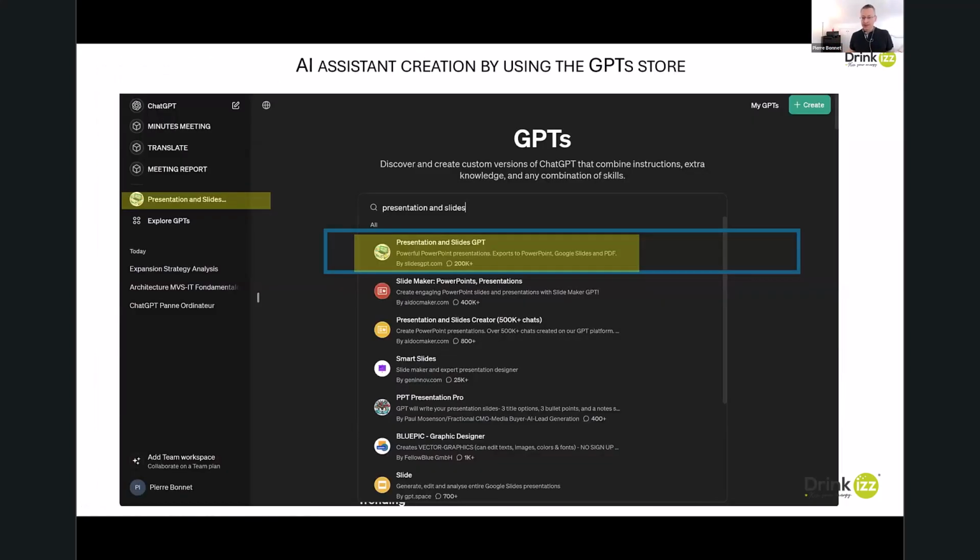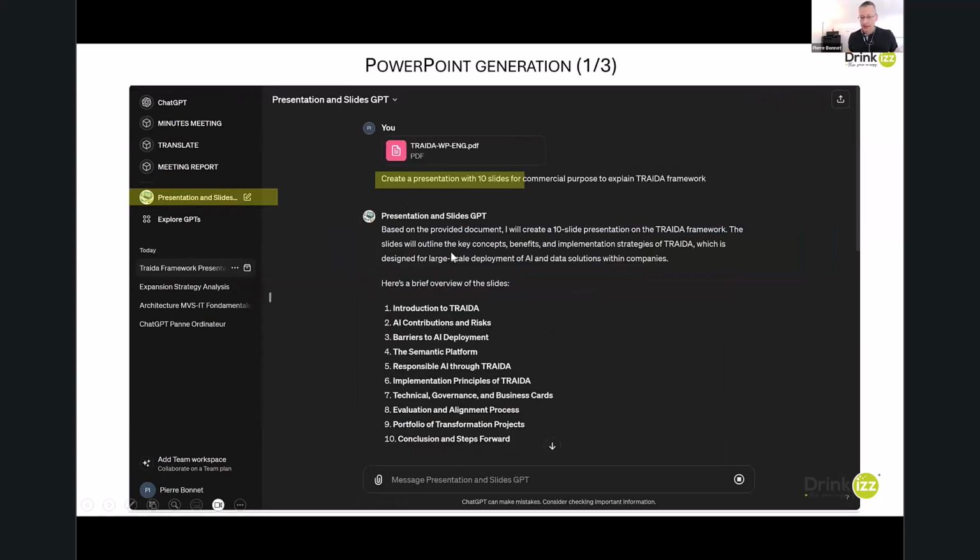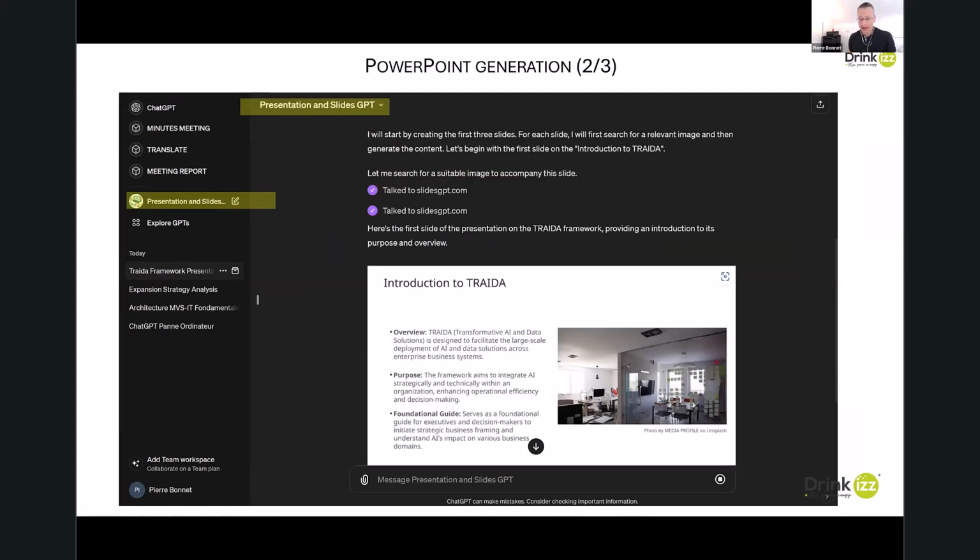Same thing for the PowerPoint Assistant. Now I will use a pre-built AI named Presentation on Slide GPT. I upload the white paper of the TREDA framework, my approach, and I just prompt: create a presentation with 10 slides for commercial purpose to explain TREDA. And automatically I obtain the slides. So you can see, even to create a slide deck, rather than starting from a blank page, you can request ChatGPT to at least create the first version, and after you adapt.